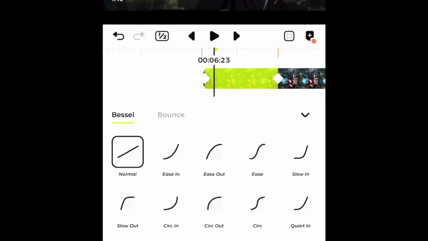And after spending 5 minutes on effects, this is the final result.